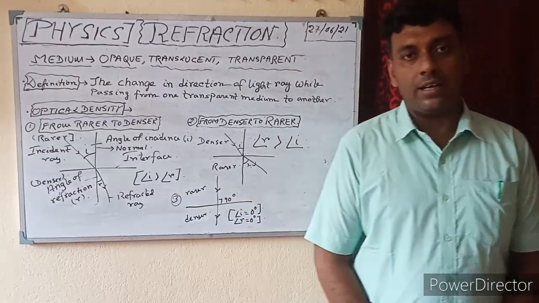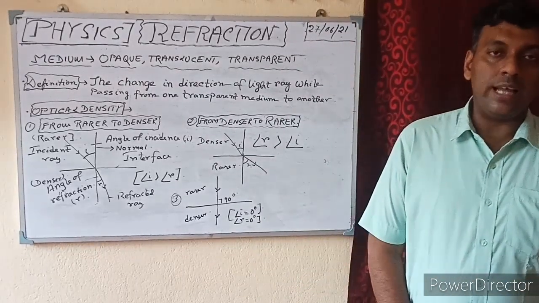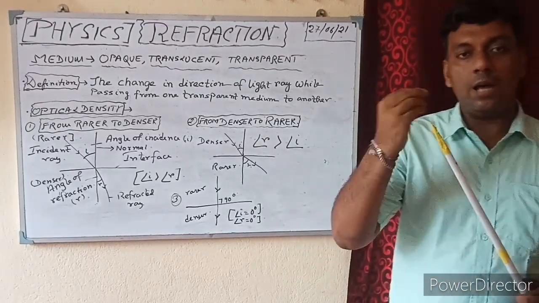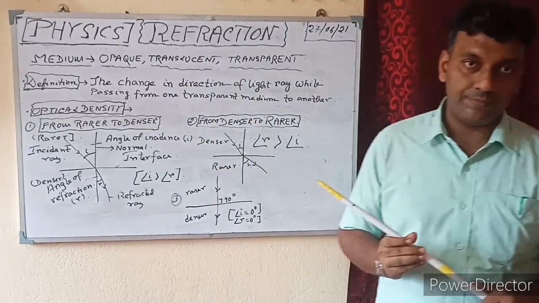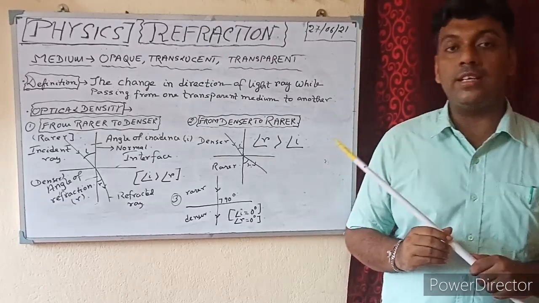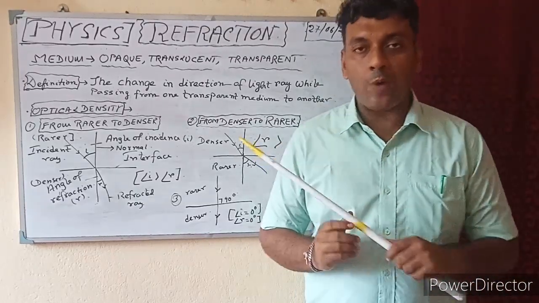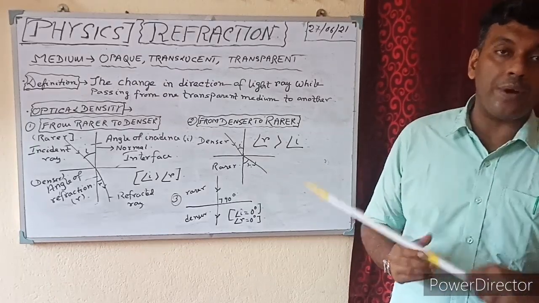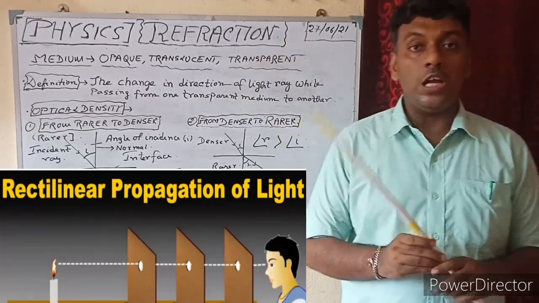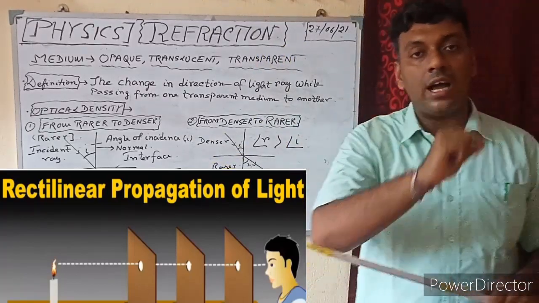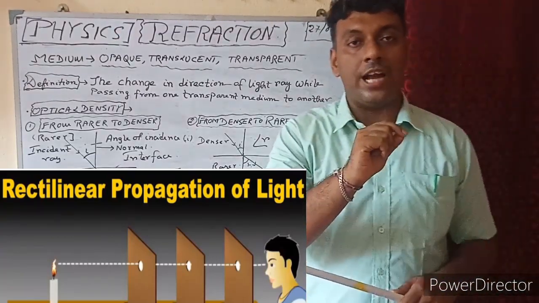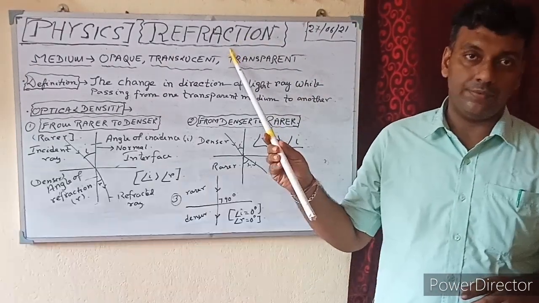Before coming to the definition, the second thing you have to remember is: what is light? Light is a form of energy that enables us to see any object. The most important characteristic of light is that light always travels in a straight line, and this property is called rectilinear propagation of light. But in this topic, you see that there is a change in the direction of the light rays, and this change in the direction of light rays is called refraction of light.